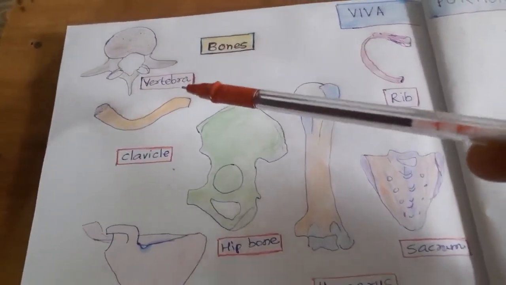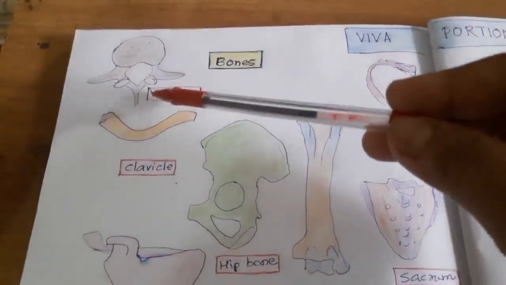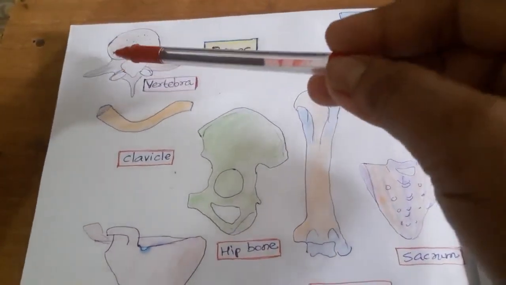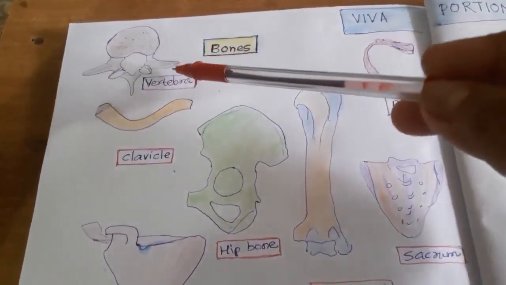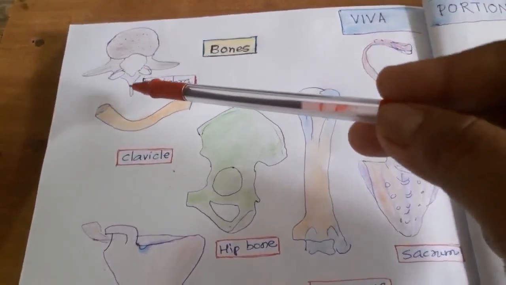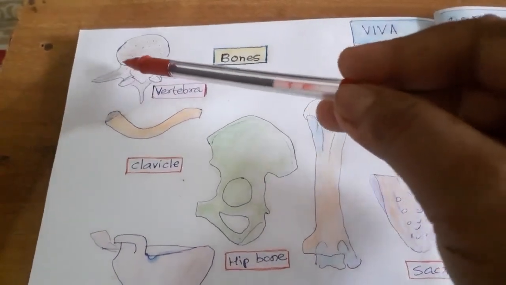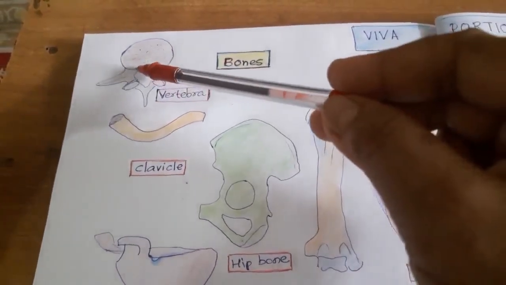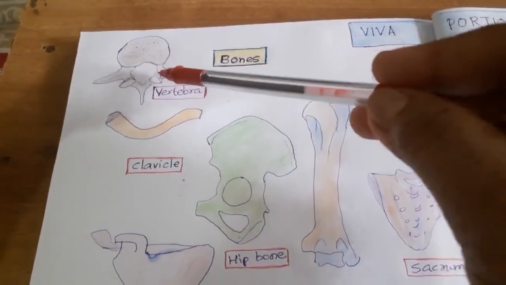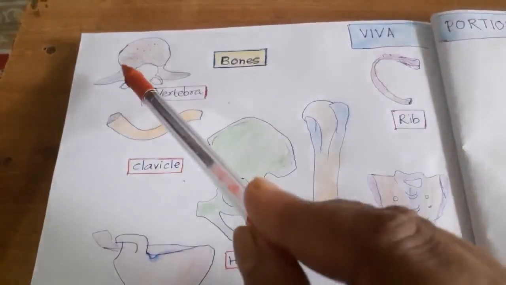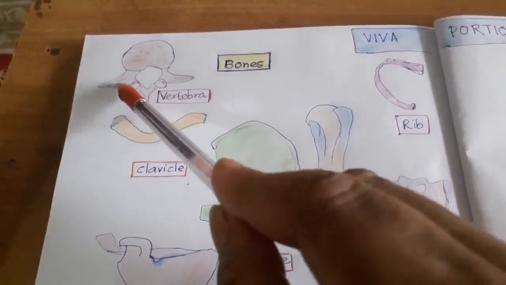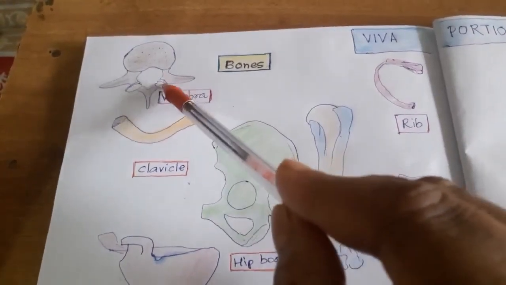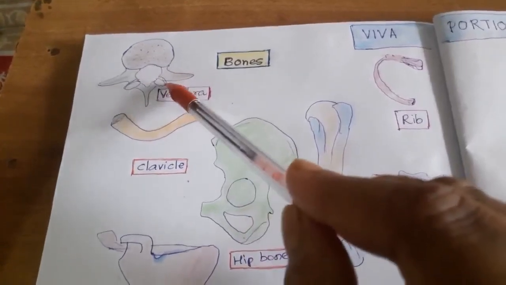Now the second question the examiner will ask: what are the parts of a vertebra? It has two parts. One is the body and the rest is the vertebral arch. The arch is again divided into pedicle, lamina and 7 processes. There are 2 pedicles, 2 laminae and the 7 processes are 1 spinous process, 2 transverse processes and 4 articular processes, 2 superior and just below that 2 inferior.